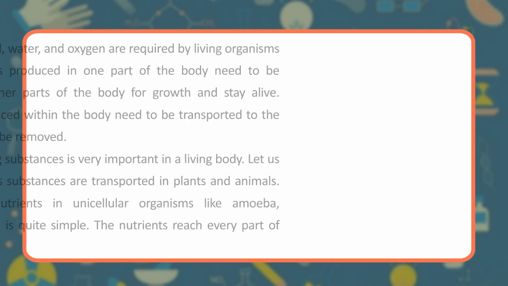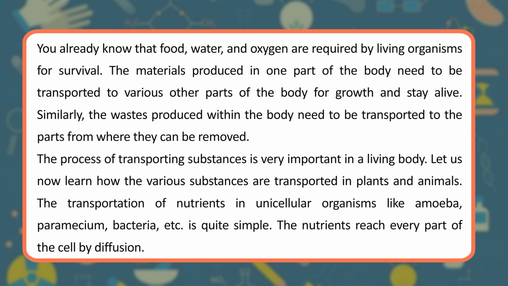You already know that food, water, and oxygen are required by living organisms for survival. The materials produced in one part of the body need to be transported to various other parts of the body for growth and to stay alive. Similarly, the wastes produced within the body need to be transported to the parts from where they can be removed. The process of transporting substances is very important in a living body. Let us now learn how the various substances are transported in plants and animals.